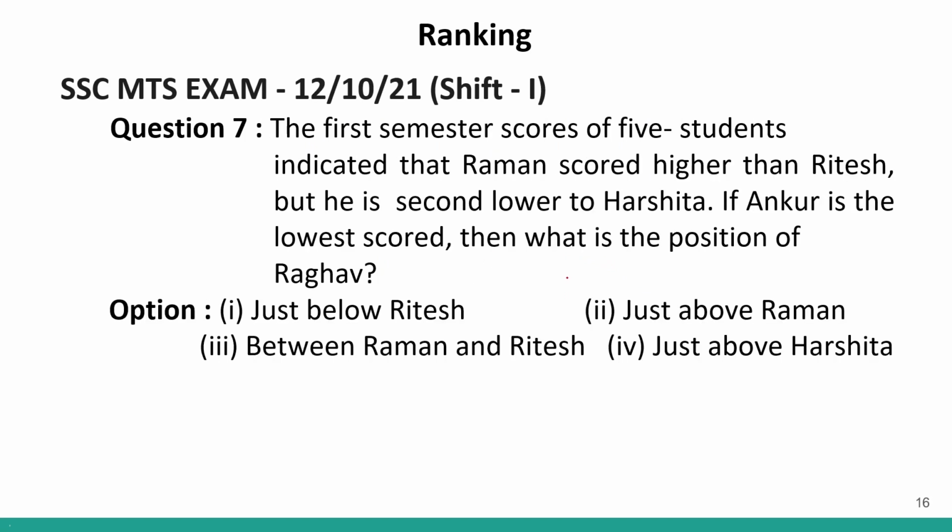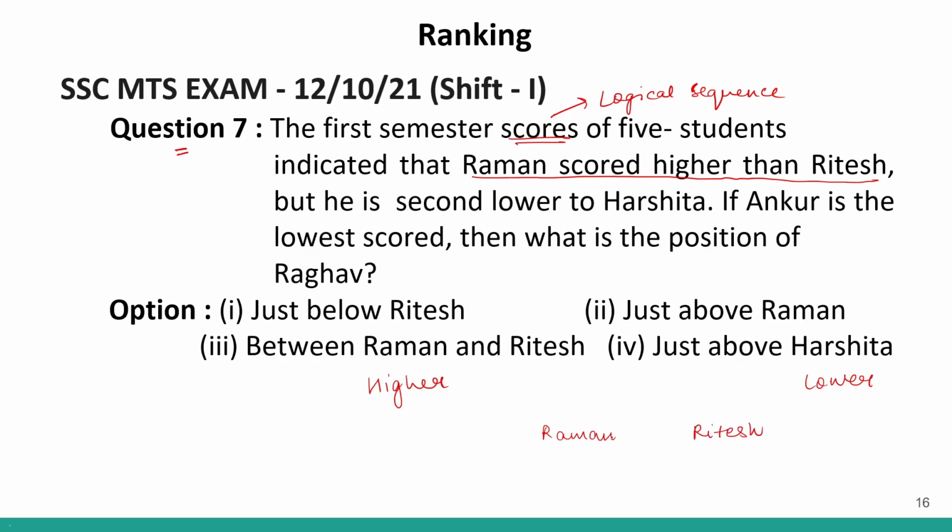Okay? Now, let us come to question number 7. Question number 7 says that the first semester scores of 5 students indicate. So we are arranging them on number of scores. Correct? This is based on a logical sequence. It is said that Raman has scored higher than Ritesh. So I am taking this side to be the higher side and this side to be the lower side. Okay? Raman has scored higher than Ritesh. So Ritesh will be over here, Raman will be over here.